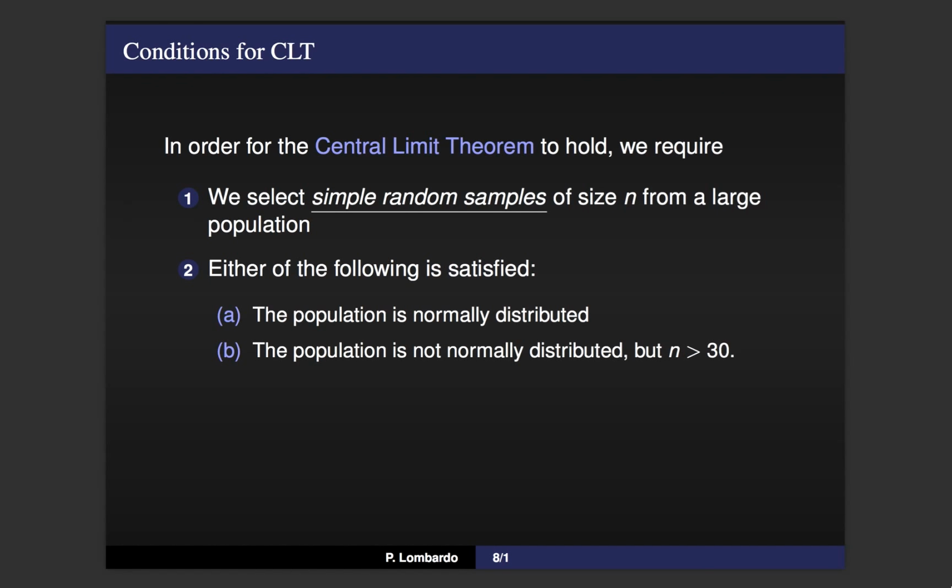The second, more important central limit theorem requirement is that one of two things follows. Either the population that you sampled from is normally distributed, or if you happen to have a population that is not normally distributed, or maybe you're not even sure what the distribution is, you just have to make your sample size large enough. In particular, if you're unaware of what the distribution is for the population itself, and you can't guarantee that it's normally distributed, just make sure that when you collect your samples, you pick a sample size greater than 30. It's this one that I want to give you a little bit further visualization and understanding for.